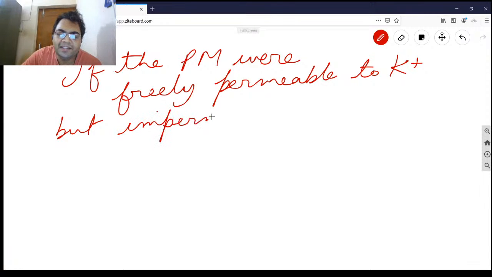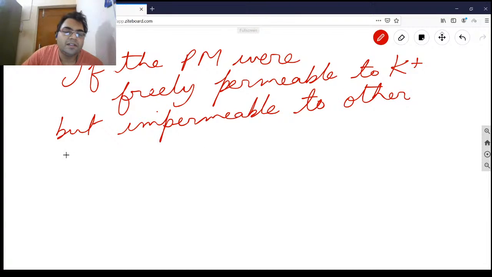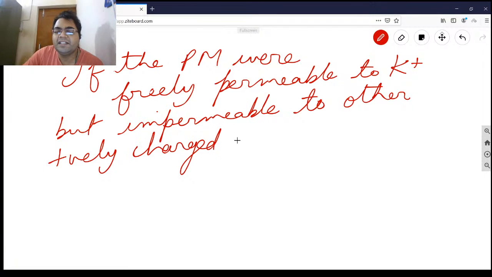It is not like that, but we are supposing this would have happened, impermeable to other positively charged ions. Then what would have happened?